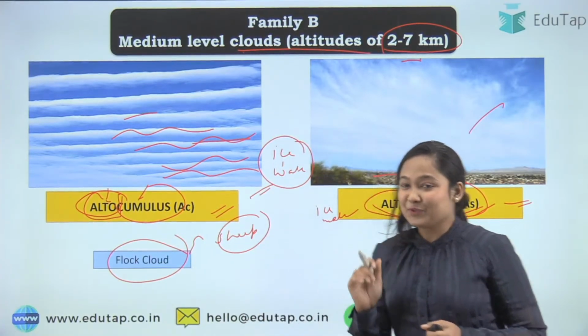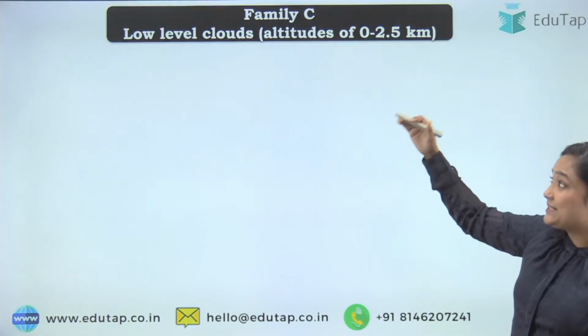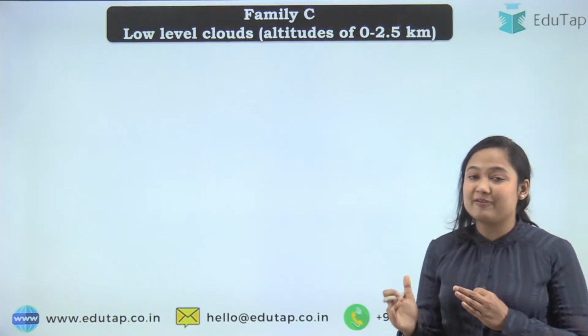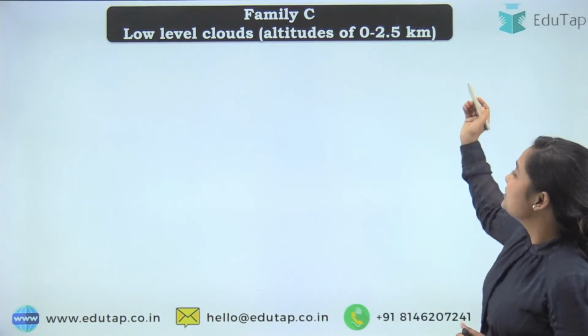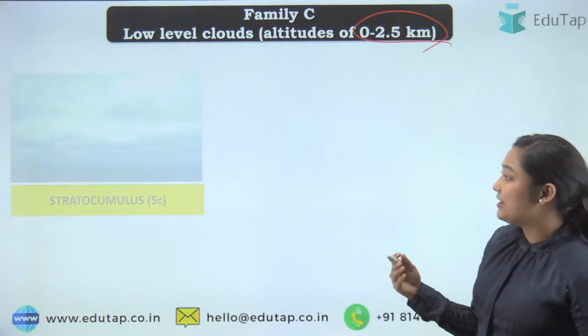It's quite easy. Okay, now moving to the third family, that is family C, and these clouds are found at low level, near your earth or the surface. So these clouds are between 0 to 2.5 kilometers.